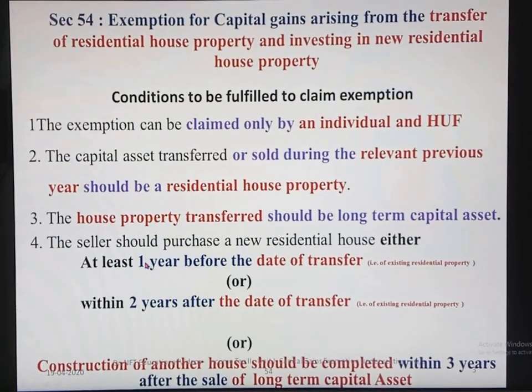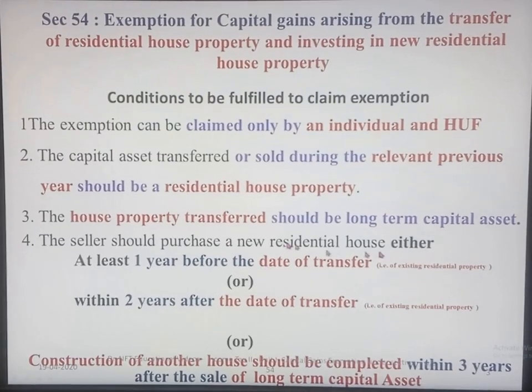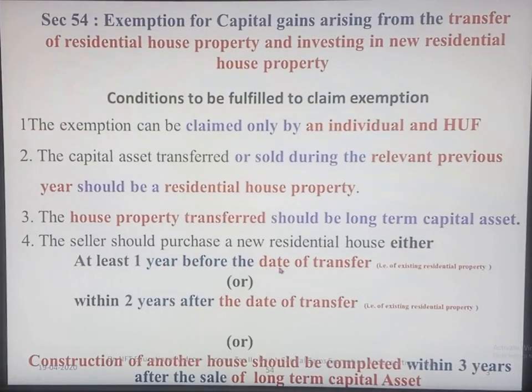The seller should purchase a new residential house either at least 1 year before the date of transfer, that is, the date of sale of the existing residential property, or within 2 years after the date of transfer of the existing residential property, or construction of another house should be completed within 3 years after the sale of the long-term capital asset.